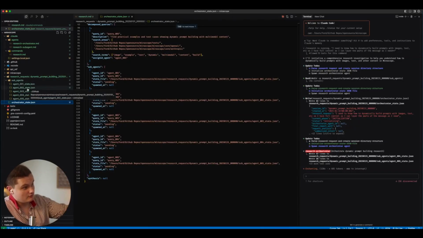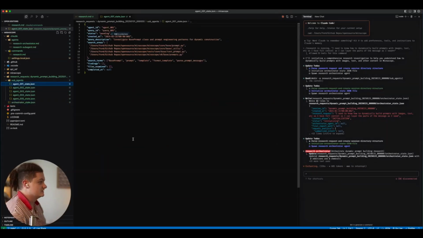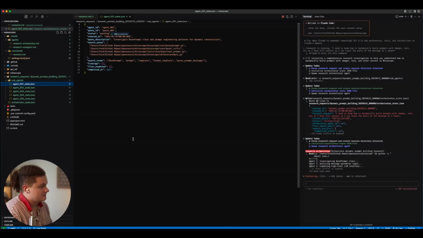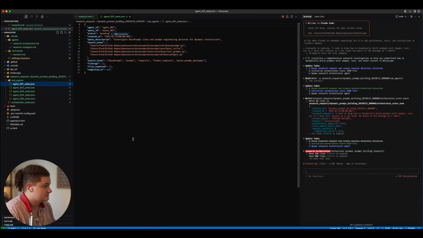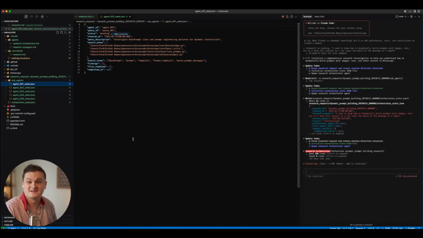As you see there, all the state files have been created, and then each one of these should be running in parallel, so that we are able to have all this research being done in a very effective way. Right now we've been sitting here for about 2.5 minutes, and we have 5 different agents doing deep dives of the code base to understand how to actually structure the prompts. Instead of us having to read a line of documentation or set this up in a way where, yes, I could have taken all the files, indexed them into a vector database, and then asked questions that way, but that requires some overhead.